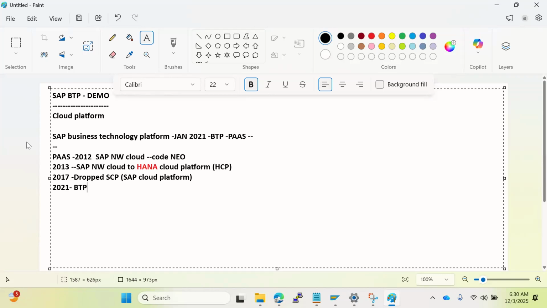It also included technologies for application development, integration, and analytics, so to better reflect the range of offerings they decided to rebrand the platform as BTP, the Business Technology Platform. The new name helps customers understand that this platform is not limited to the cloud. It also includes various technologies to help businesses with their overall technology needs.